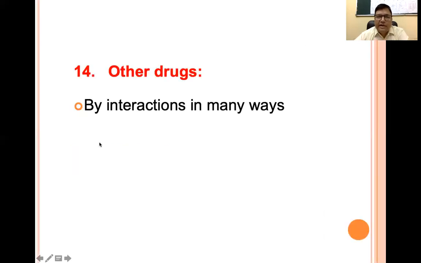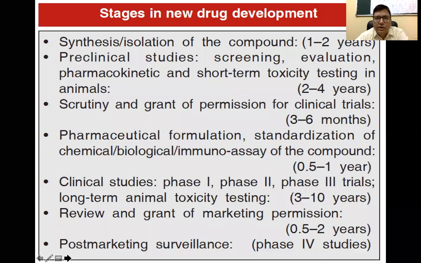So there can be interaction with other drugs also, by interacting in many ways. Two drugs can interact by summation, or a synergistic effect is there. They can have an antagonistic effect also. And the next part is the stages of drug development.